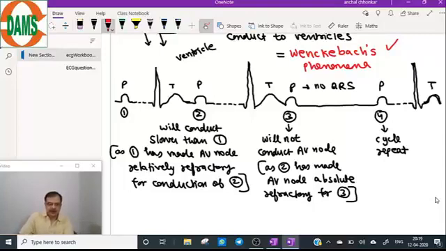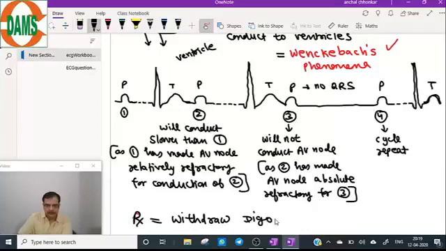Okay, now the treatment for Mobitz 1 is only to withdraw digoxin. That is the treatment for the Mobitz type 1 block, if it is because of the digoxin.